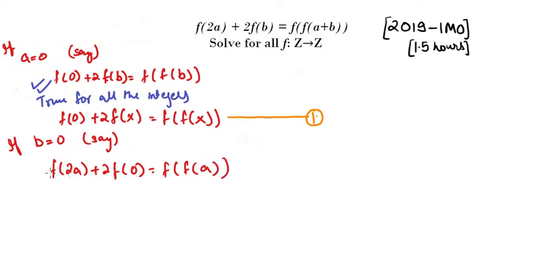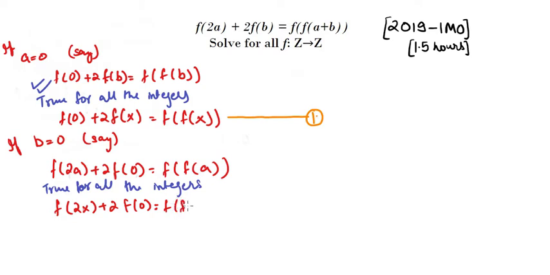Since this is true for any integer a, I can simply say that this will be true for all the integers again. So what can I say again? That f of 2x plus 2 f of 0 equals f of x.